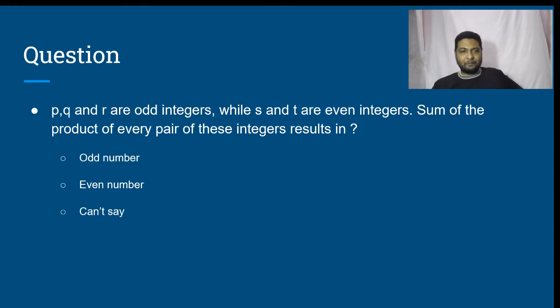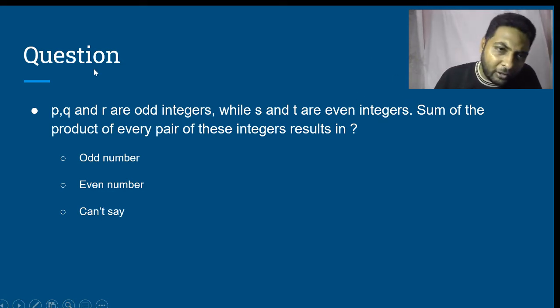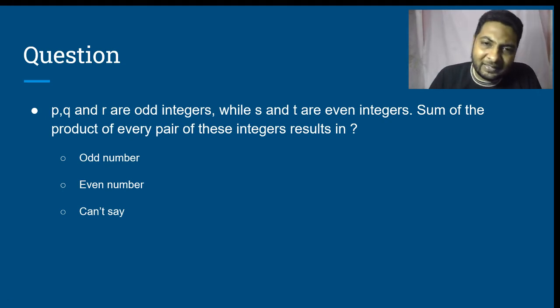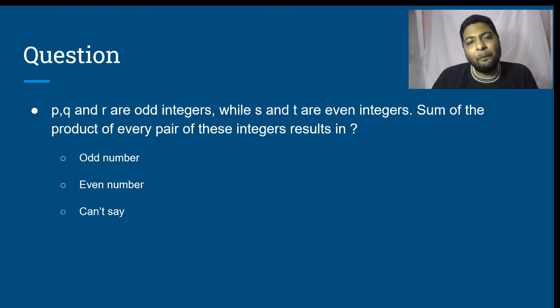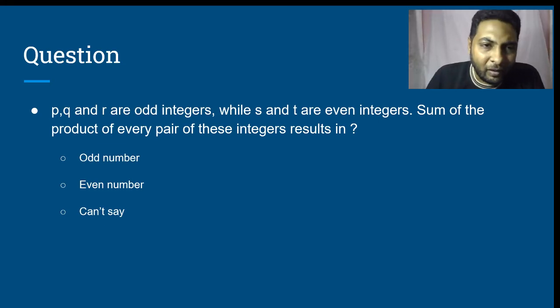Now a question. P, Q and R are odd integers while S and T are even integers. Sum of the product of every pair of these integers results in what? See, when we say sum of the product of every pair, first let us consider all the pairs. What are all the pairs?